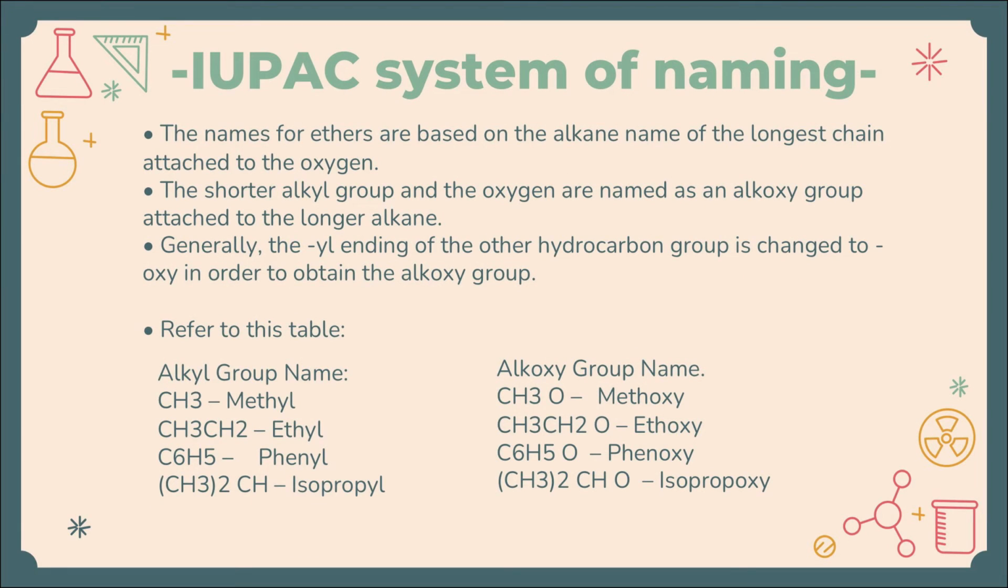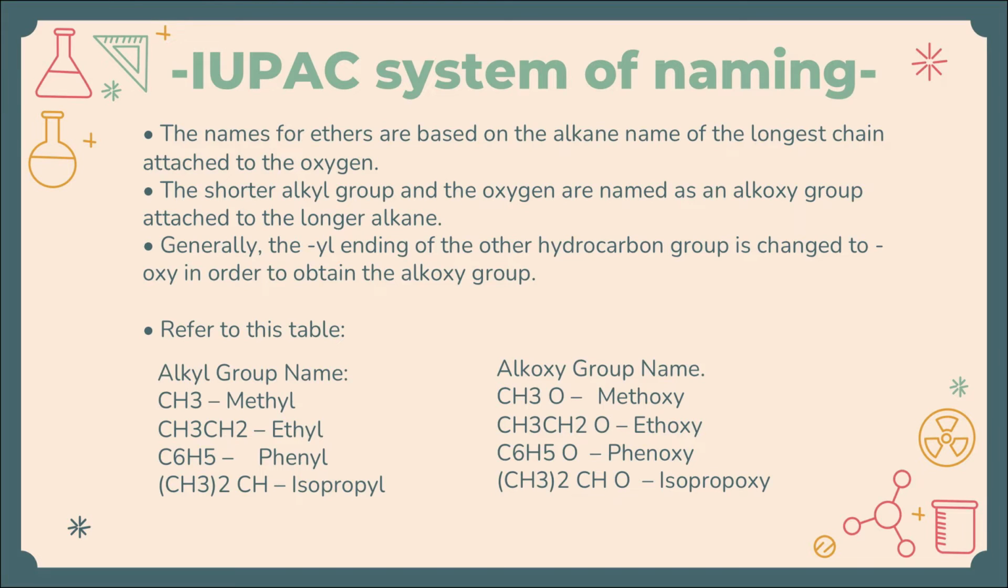Steps. IUPAC system of naming. The names for ethers are based on the alkane name of the longest chain attached to the oxygen. The shorter alkyl group and the oxygen are named as an alkoxy group attached to the longer alkane. Generally, the YL ending of the other hydrocarbon group is changed to OXY in order to obtain the alkoxy group. Refer to this table. Alkyl group name CH3 as methyl. Alkoxy group name CH3O methoxy.